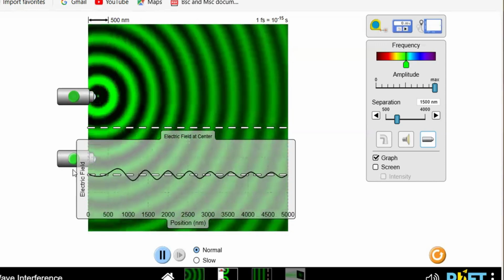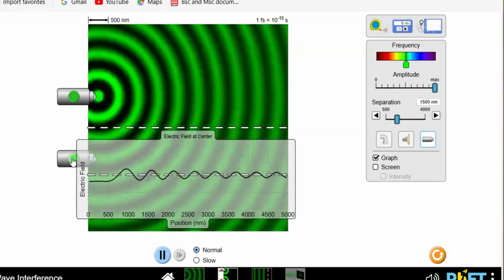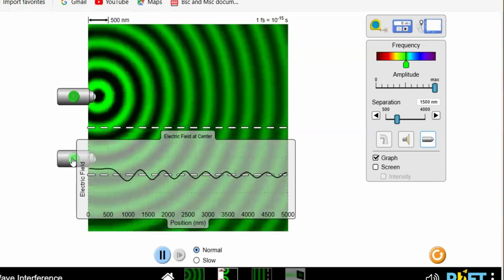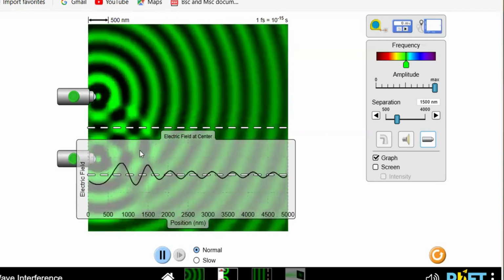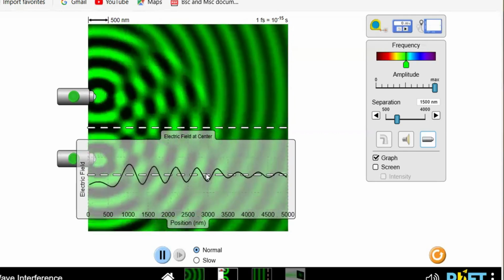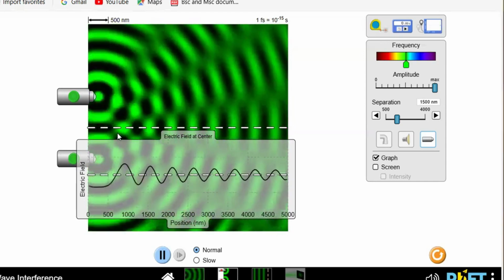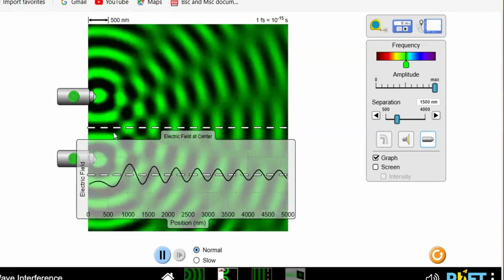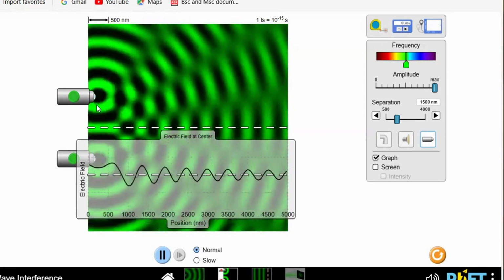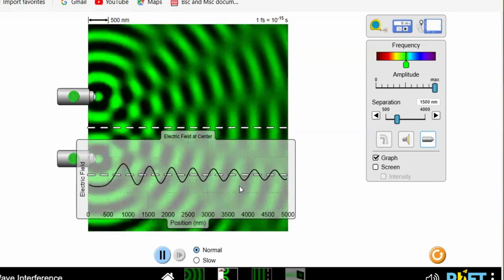Now, when we add another light wave, the crests and troughs increase, because the result gives us the resultant of the two waves, or the interference of the two waves. This is the meaning of interference.